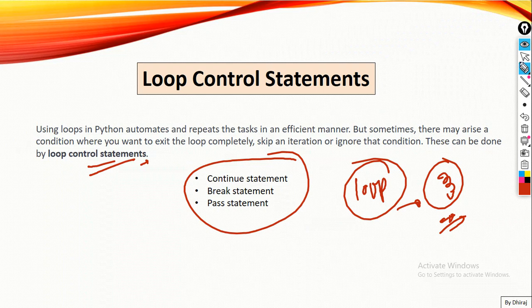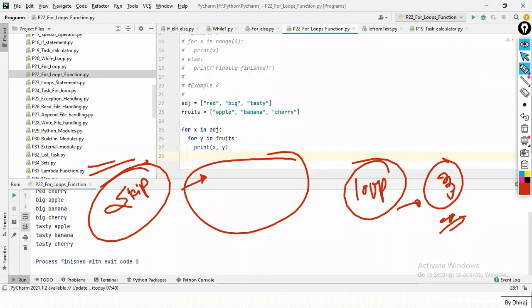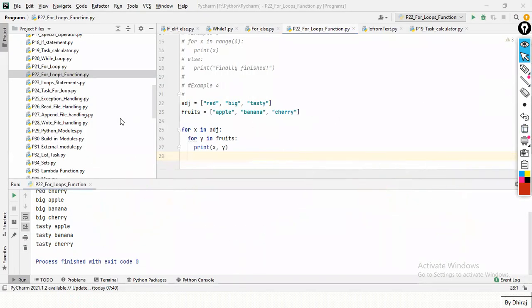Where is the continue statement used? For understanding purposes, we can say continue as keep. So we can skip any condition, right? How to prove it? Let me take an example and then we're going to prove that.